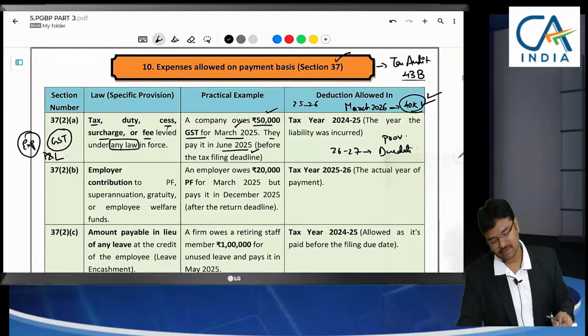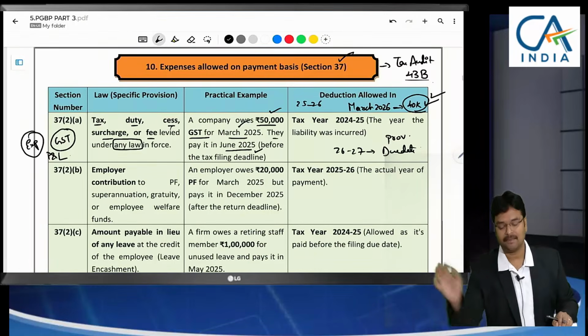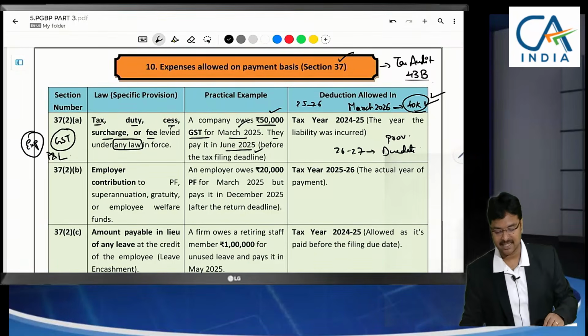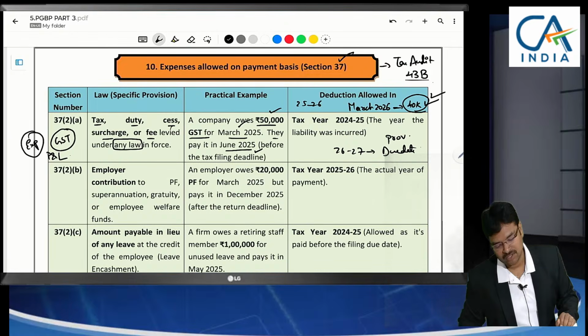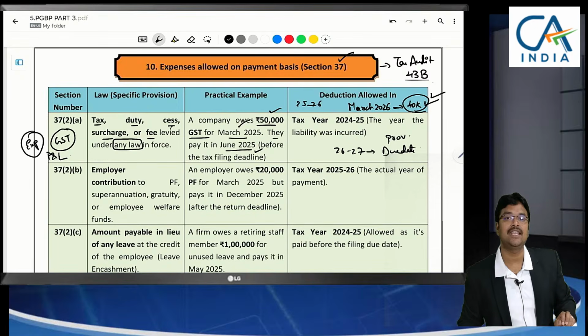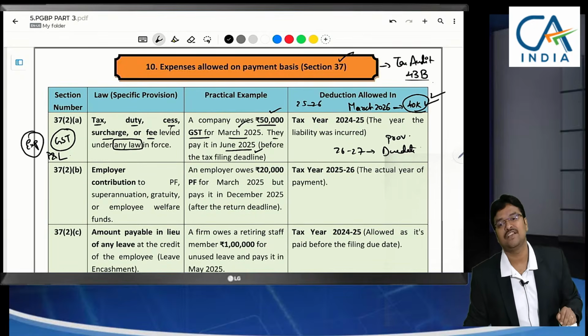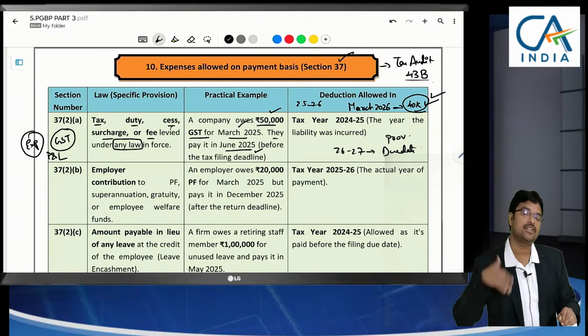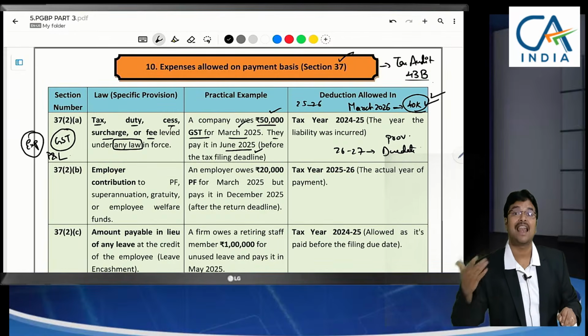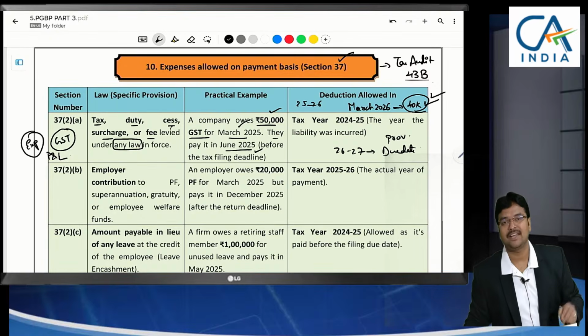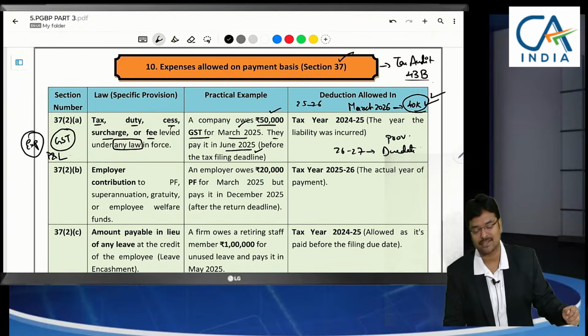Section 37, the first point we have completed. Any tax, duty, cess, surcharge or fee which was levied under any law. Sir, here tax, whether it includes TDS. If TDS is unpaid, whether it will be disallowed. TDS provisions we have already discussed earlier; that means the law of TDS we have discussed. Limits of TDS and all will be in further sessions. TDS, a separate chapter, we will have a discussion.